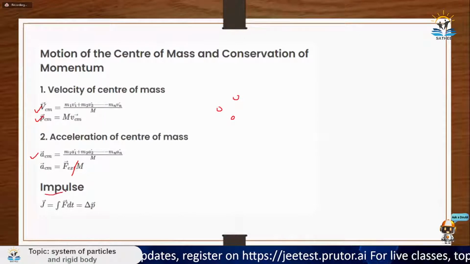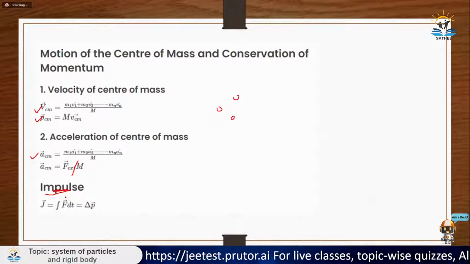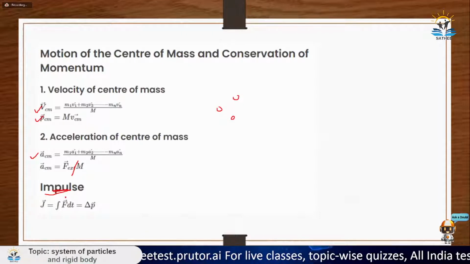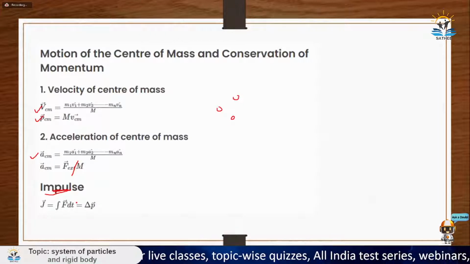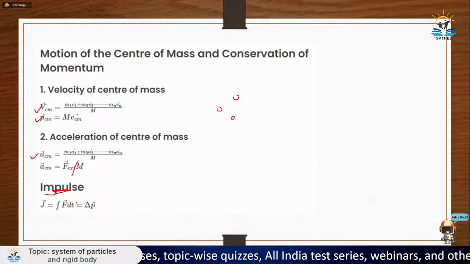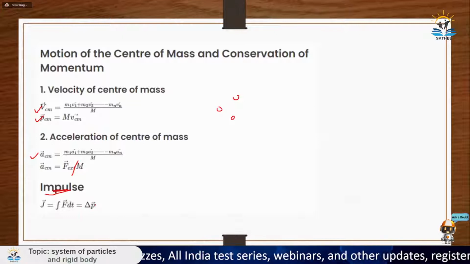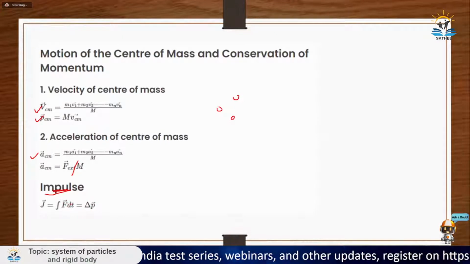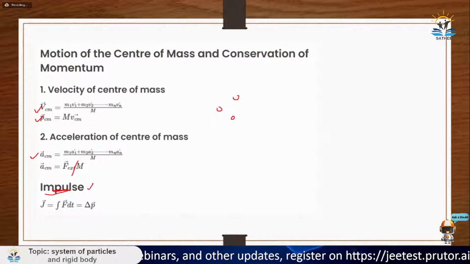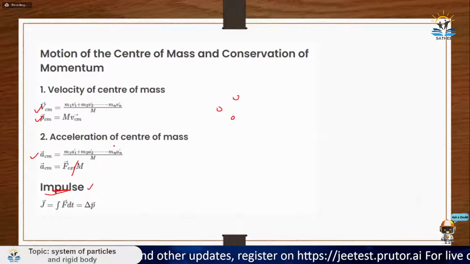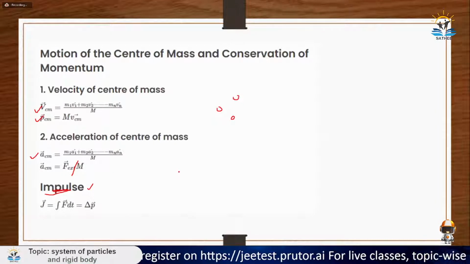Okay, then impulse you must have read earlier also, but let me tell you, impulse is nothing but change in momentum. Impulse is something when you apply a very great amount of force in a very small interval of time, let's say dt. So the force applied in some time period dt causes a change in the momentum of the particle. That change in momentum is known as the impulse, and you write it in this form: F dt is equal to delta p, where delta p is change in momentum. F is the very large force applied for a very small time interval. So when you integrate this, you will get a change in momentum, and that change in momentum is known as the impulse. So in center of mass system, you just need to do all these calculations with center of mass, nothing else. Okay. So move ahead.